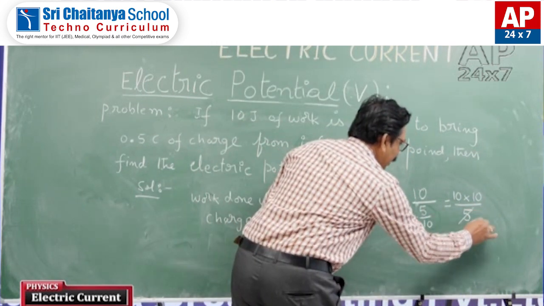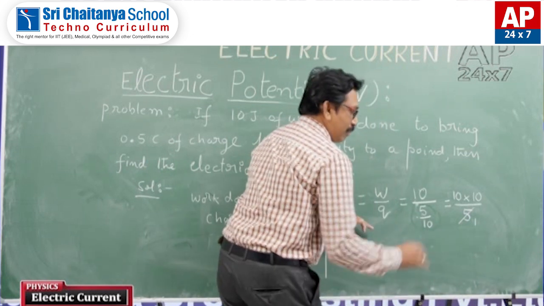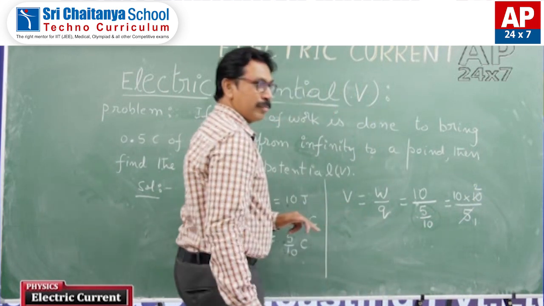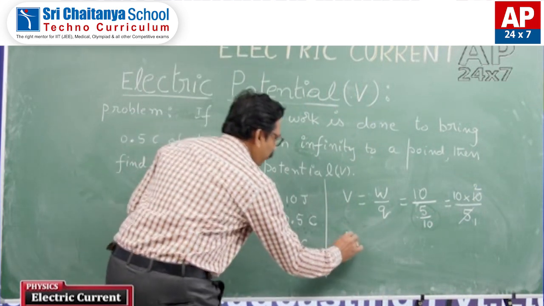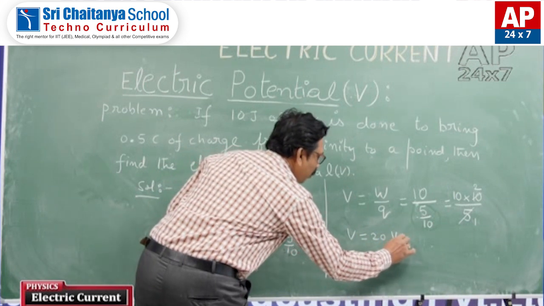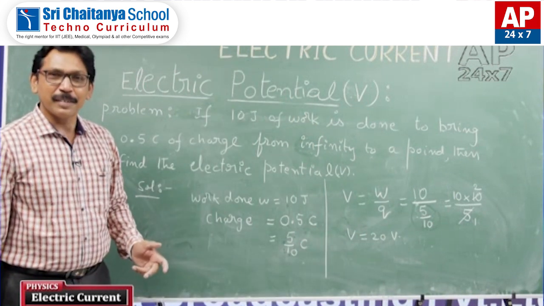So I am cancelling this with the 5 table, 5 ones, 5 twos. Come on, what is the value of V now? It is 20 volts. You got it?